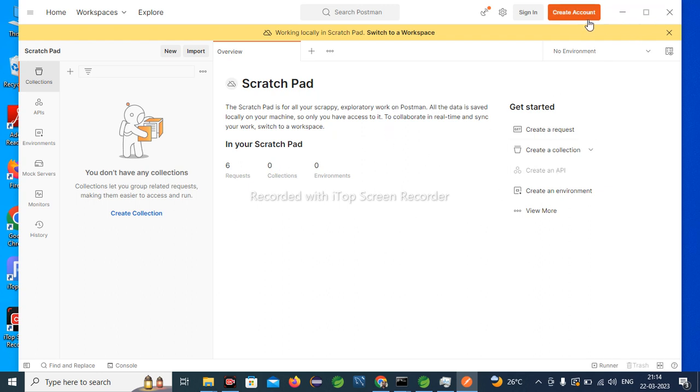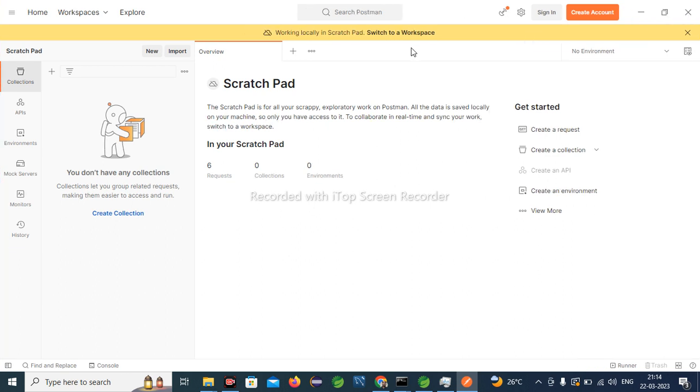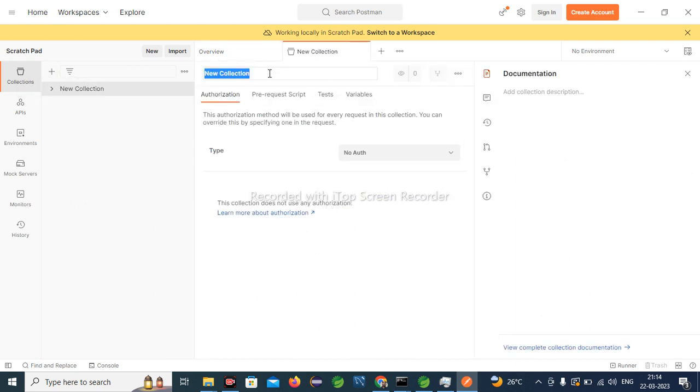Postman client. Here we have the sign in option. We can sign in or no need. It is not mandatory to sign in. So to use Postman, first we need to create one folder or collection. We just click on this plus item. Yeah, give some name. Click enter. Now we created one folder.